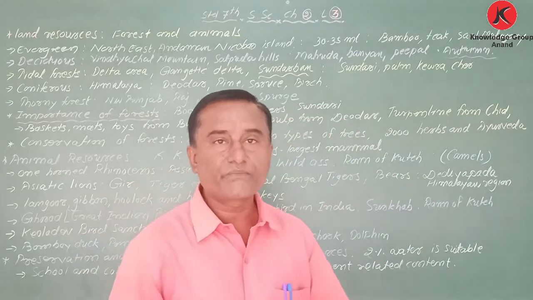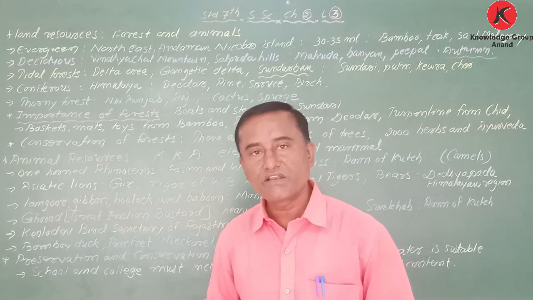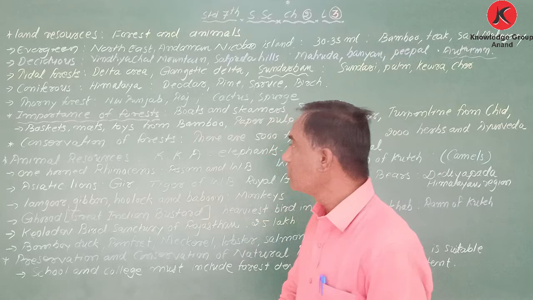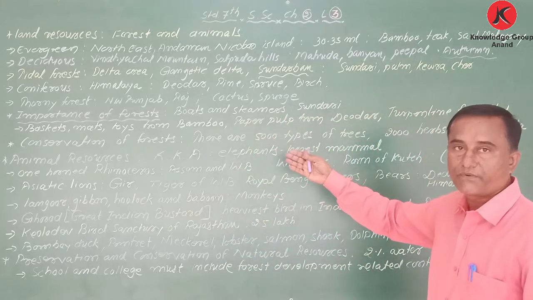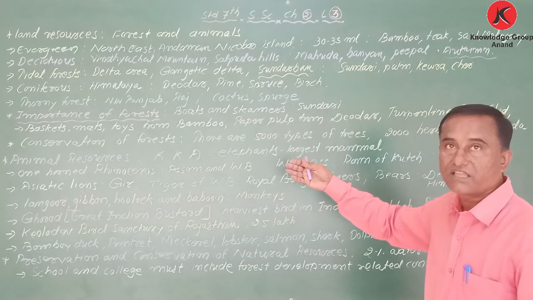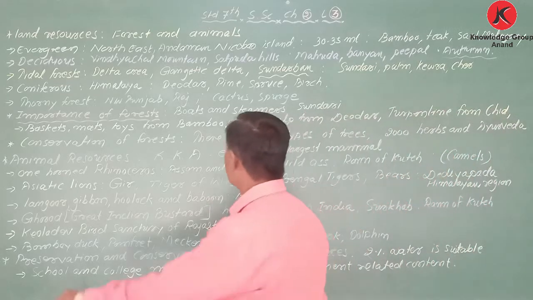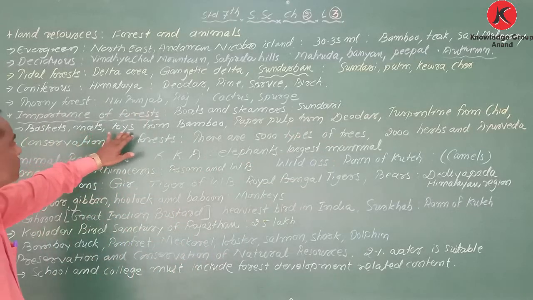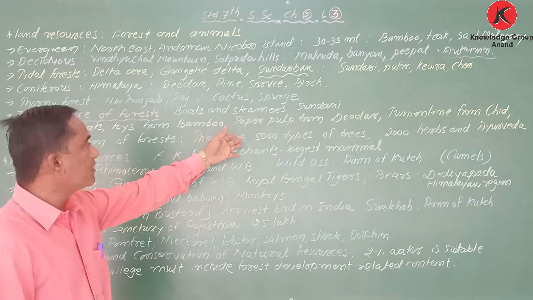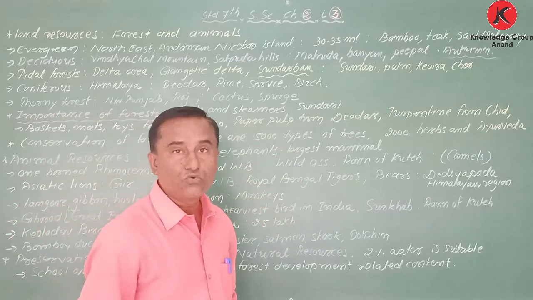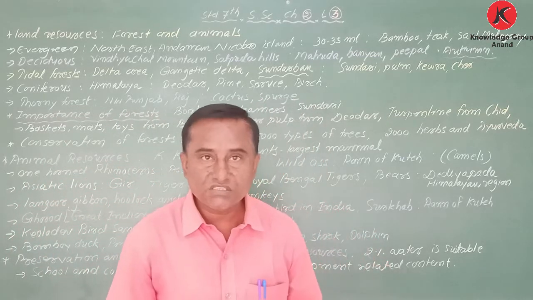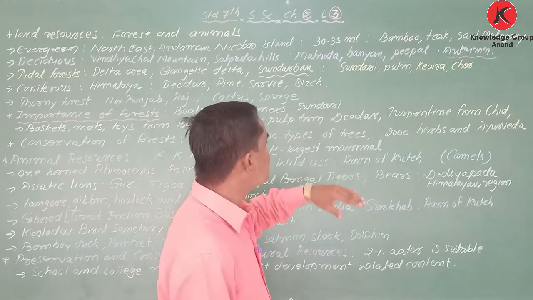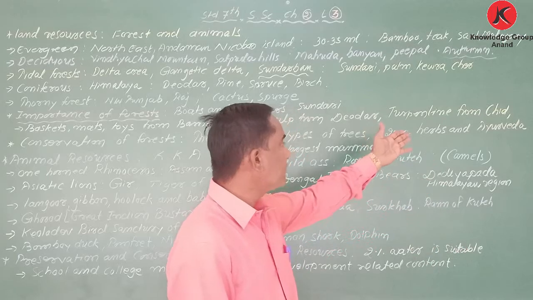So different types of trees are there. It is there in the book. When I explain the chapter and the question answers, that time again I am going to explain these things. So for different purposes, different trees are there, and we are getting things from them. Boats and steamers are made from Sundari trees. Baskets, mats, toys are made from bamboo trees. Paper pulp from another tree, or even sports goods. Match and tea boxes, many things are made from different trees, even sealing wax. Turpentine from chir.